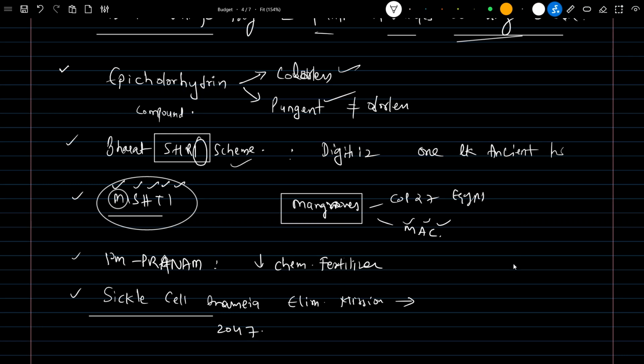These are the main hit points with respect to the budget 2023-24. Knowing these points would be sufficient, and just revise these points multiple times.